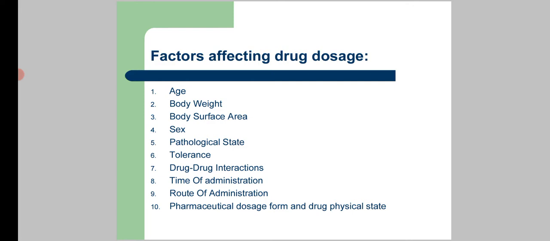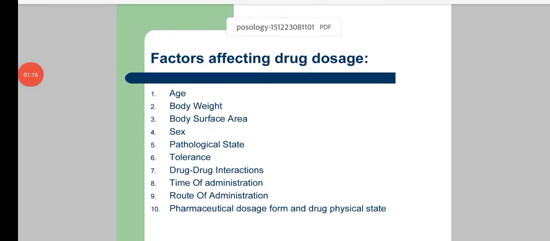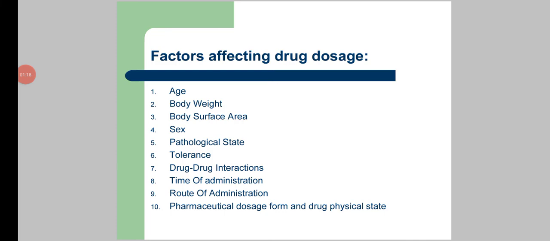So the following are the factors which affect drug doses. First is age, then body weight, body surface area, sex, pathological state, tolerance, drug-drug interaction, time of administration, route of administration, pharmaceutical dosage form and drug physical state. Now we will discuss all these factors one by one.